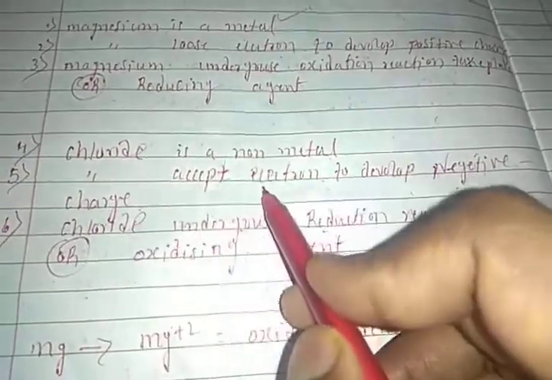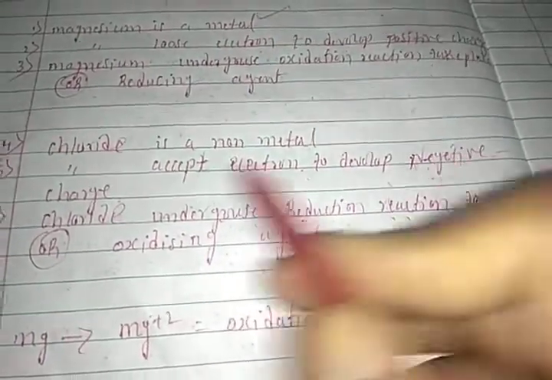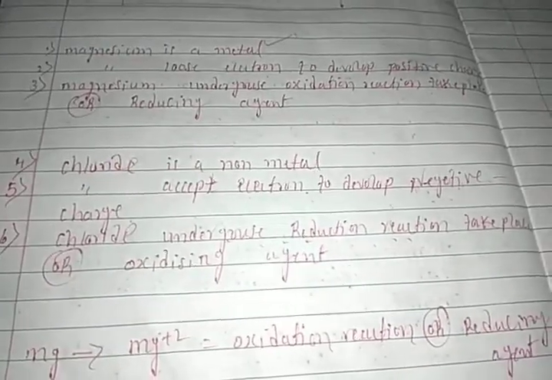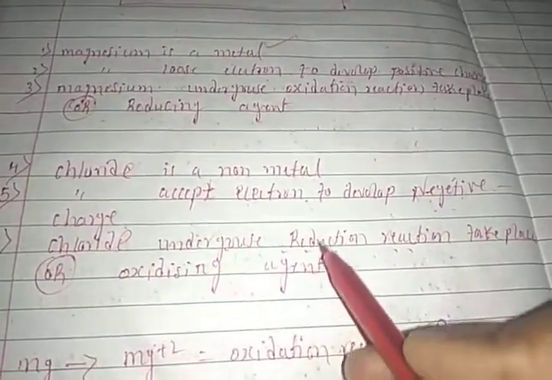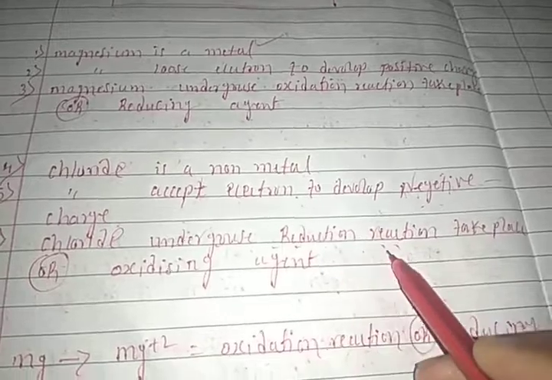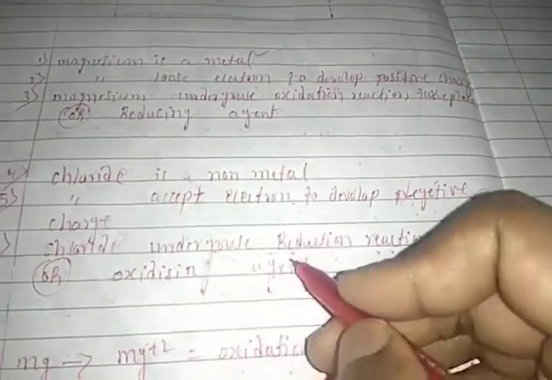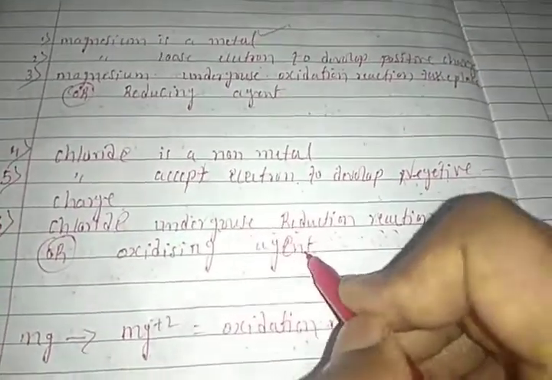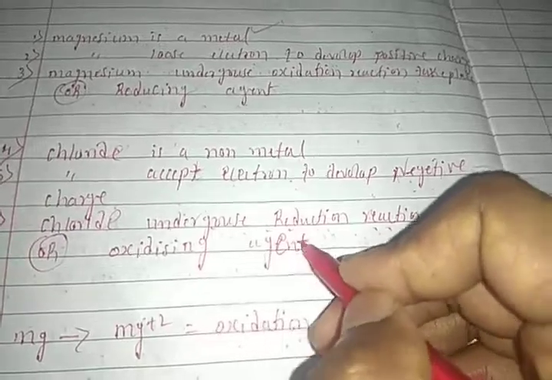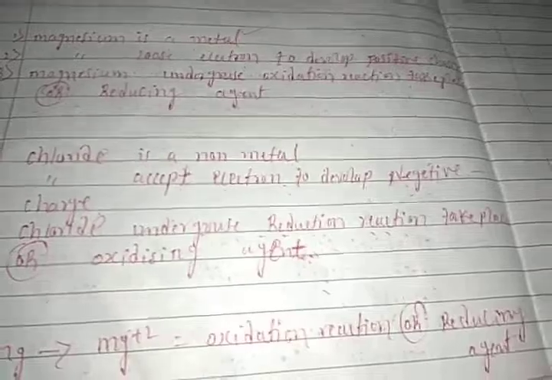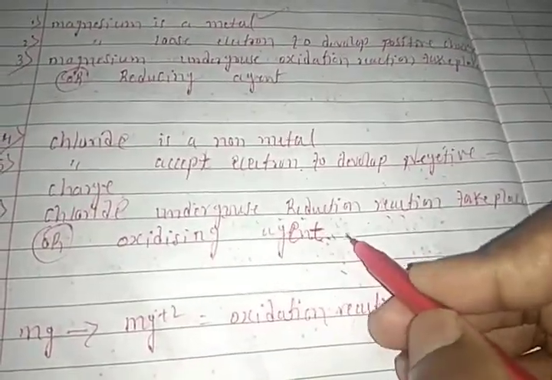The species which accepts electrons, that species we call the oxidizing agent, students. Oxidizing agent, because the species which accepts electrons is called an oxidizing agent, right students?